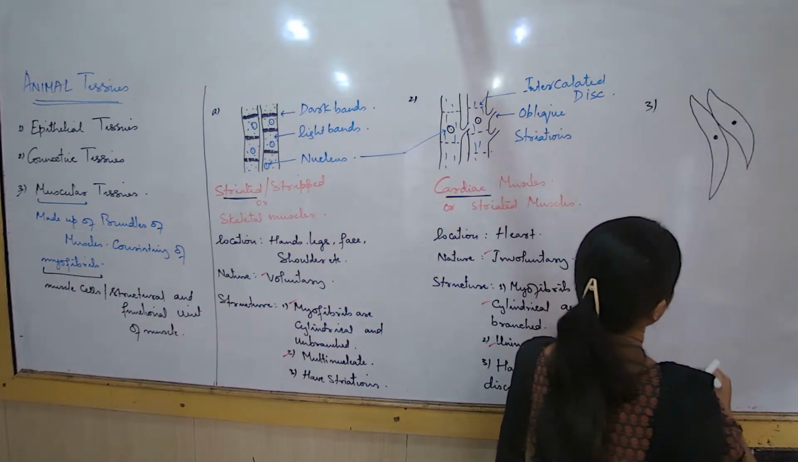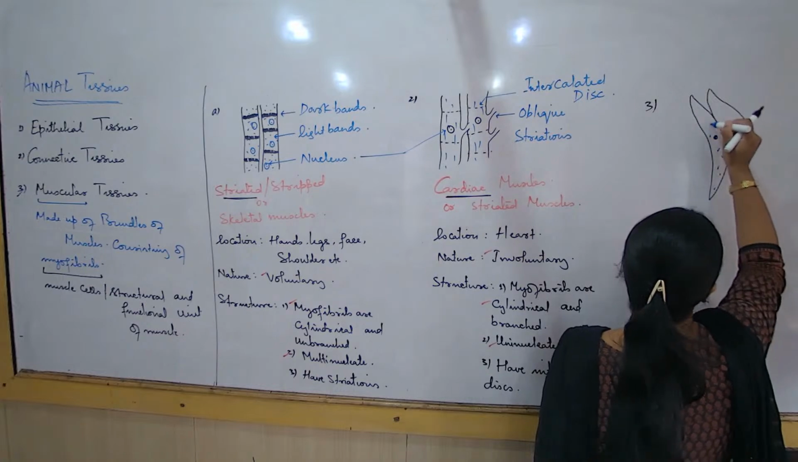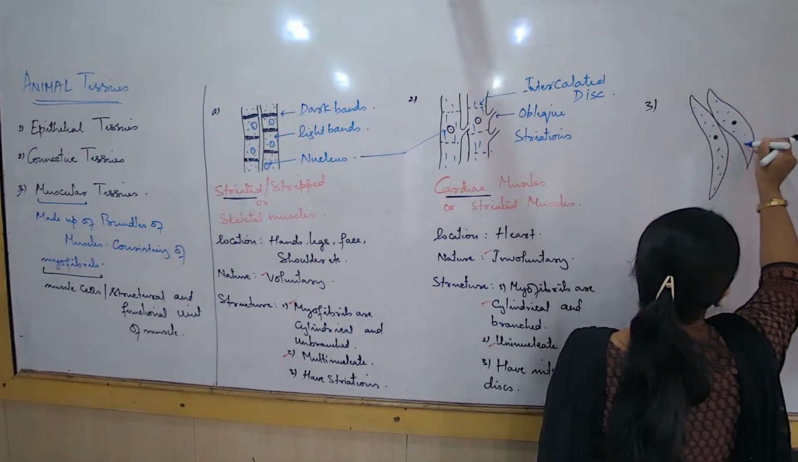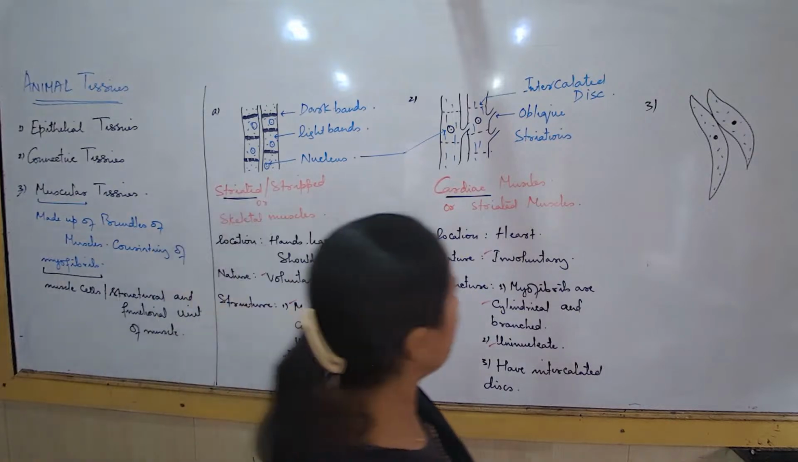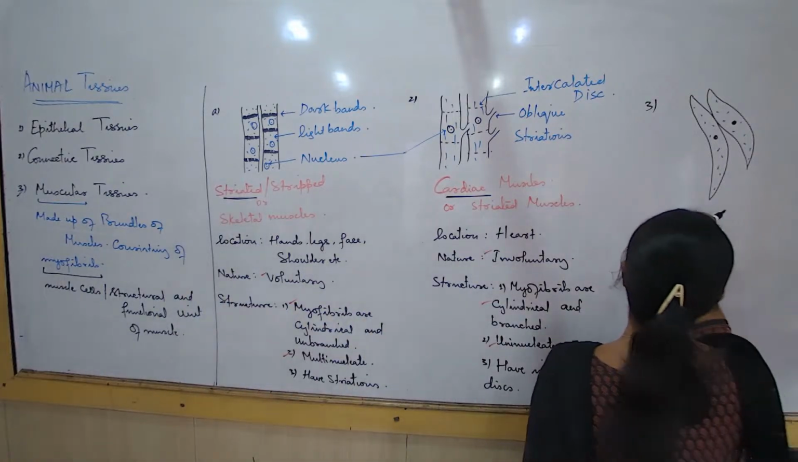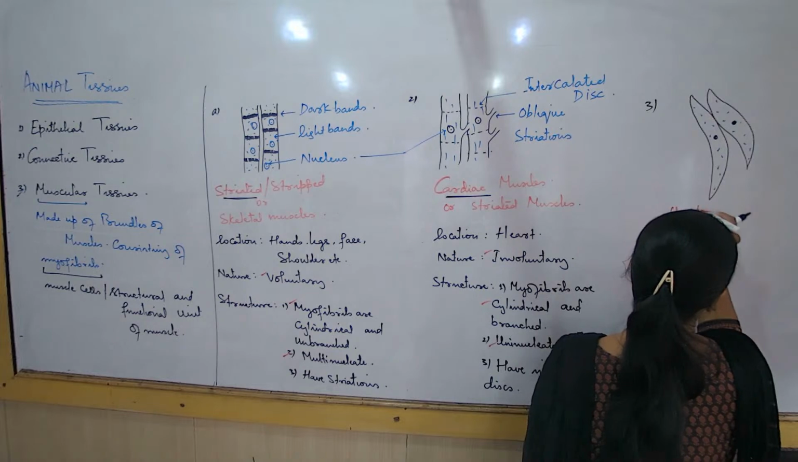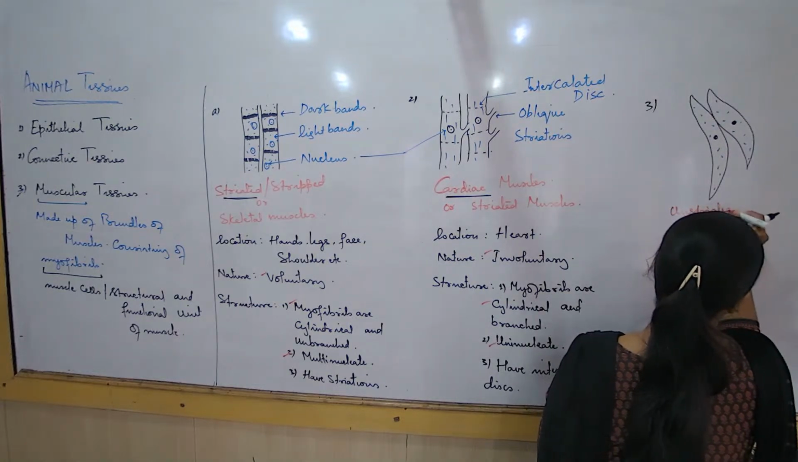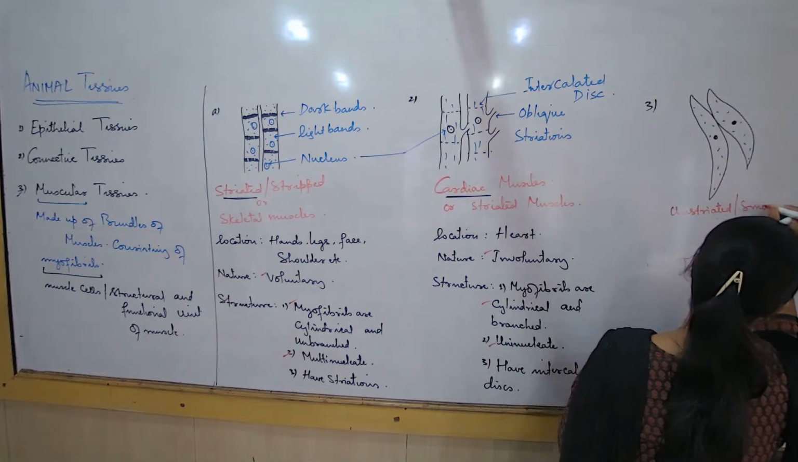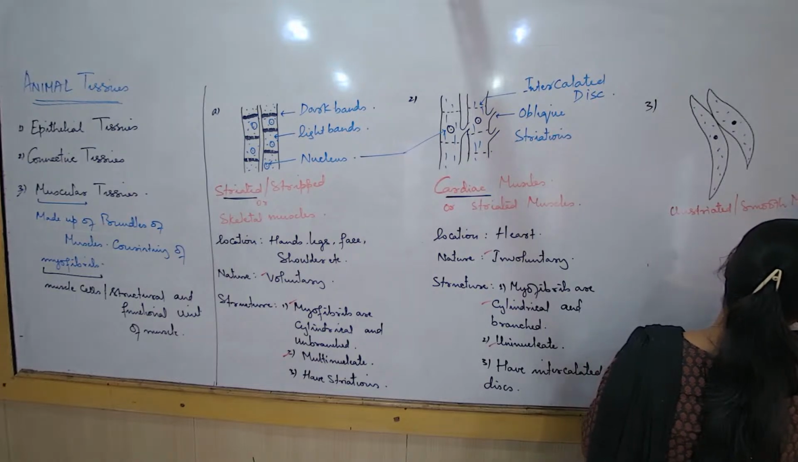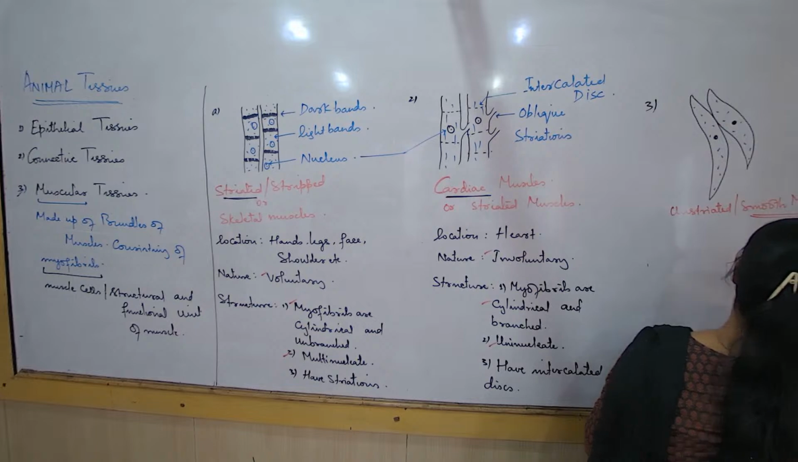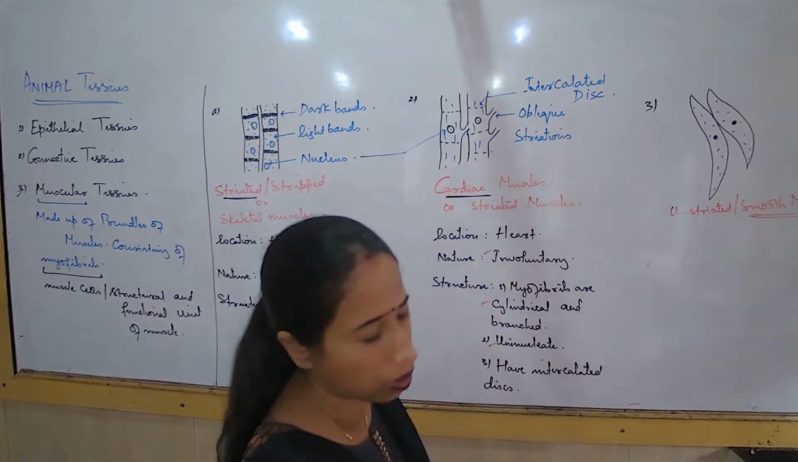And if I look into the nature of the cytoplasm, it is smooth without any striations, absolutely. So now, what type of muscle am I talking about? What are these types of muscles? These are known as unstriated, also known as smooth muscles.